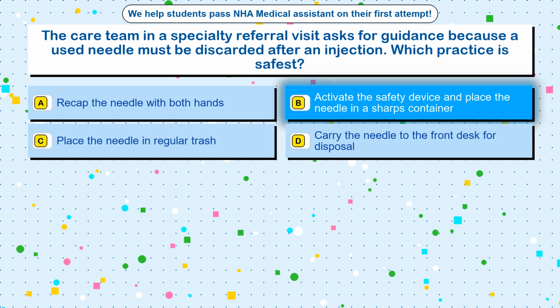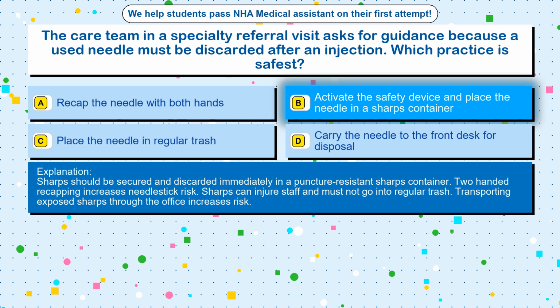The correct answer is option B. Activate the safety device and place the needle in a sharps container. Sharps should be secured and discarded immediately in a puncture-resistant sharps container. Two-handed recapping increases needle stick risk. Sharps can injure staff and must not go into regular trash. Transporting exposed sharps through the office increases risk.